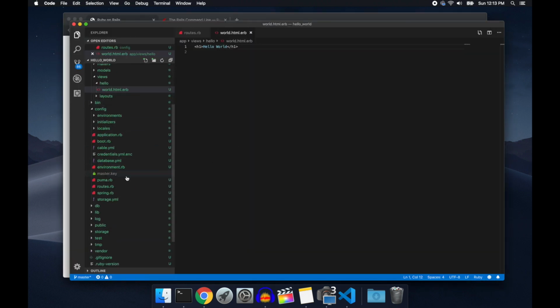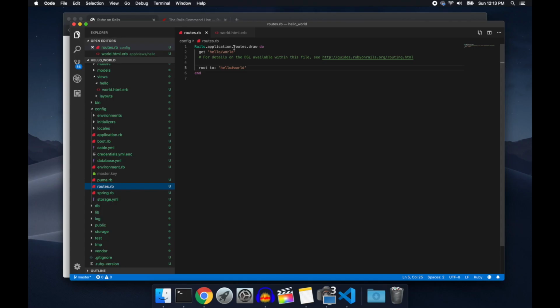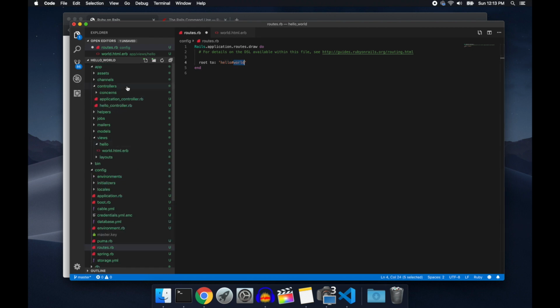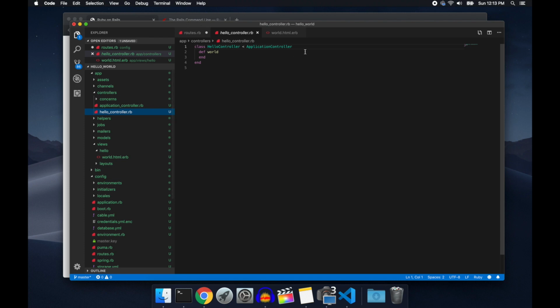So this route here goes to my routes file, root, and I'm going to go ahead and get rid of this because I don't care. It matches a controller and an action, does Rails magic in the application controller to call this function. Actually there's even more magicness where I can do this, I believe.